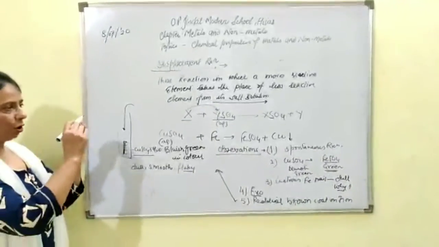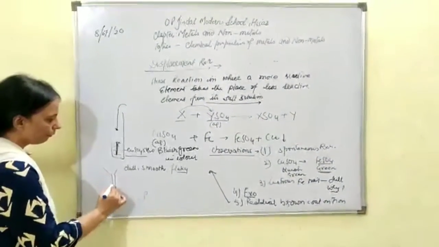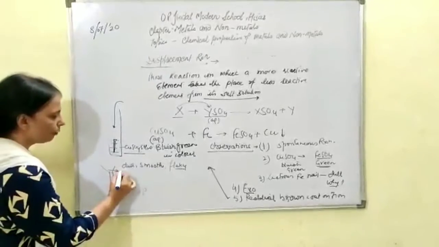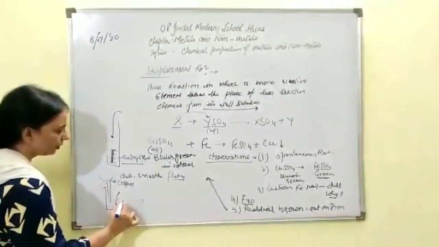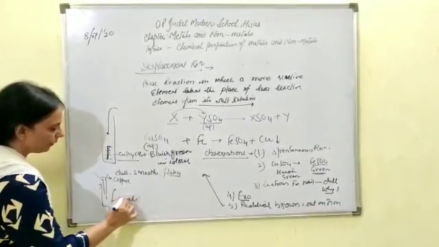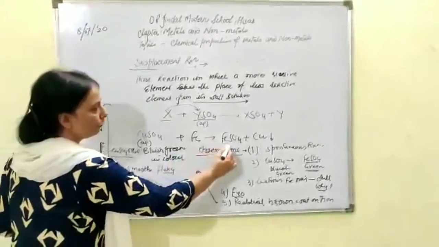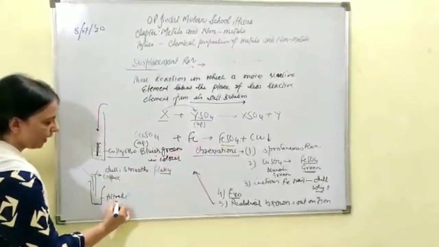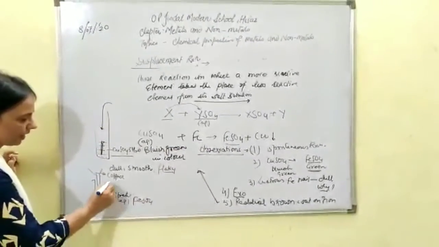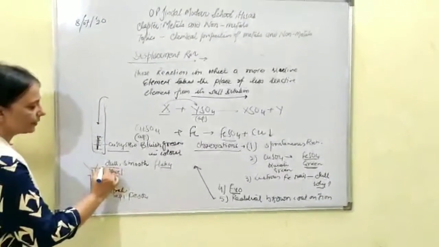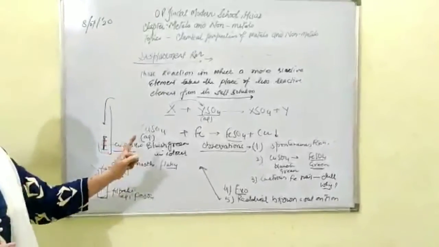You will find copper on the filter paper as residue, and as a filtrate you will find the solution of ferrous sulfate. So an aqueous solution of ferrous sulfate will come out as a filtrate, and copper we will get as a residue. So this is all about the displacement reaction.